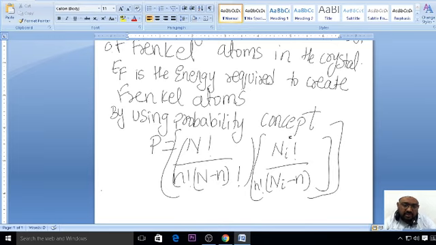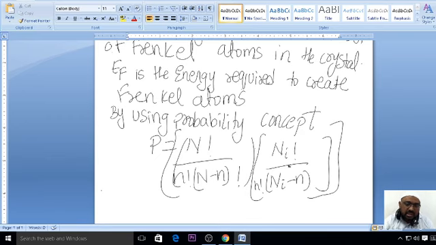What is Frenkel defect? You can just refer to the notes also. Frenkel defect is vacancy defect plus interstitial atoms. So this is the type of vacancy which has been created, and a combination of interstitial atoms. So vacancies: N factorial by n factorial into N minus n factorial, and interstitials: Ni factorial by n factorial into Ni minus n factorial. So this will be your Frenkel defect.